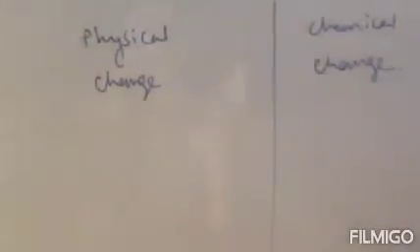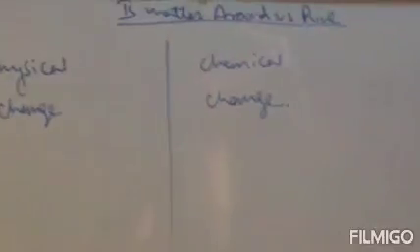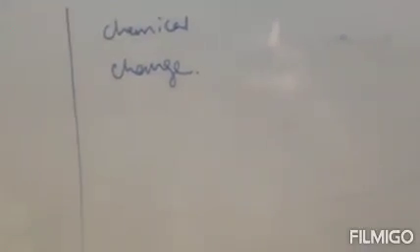Physical change means a change that does not result in the production of a new substance. That means in this process no new substance will be formed. In physical change no new substance will be formed. On the other hand, in chemical change a new substance will be formed. That means it is the process of production of a new or another substance. Clear? So just write the definition first.